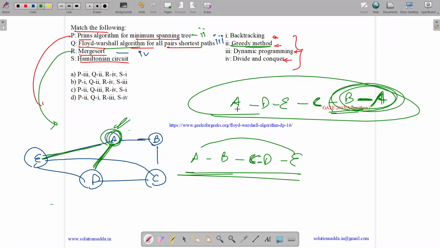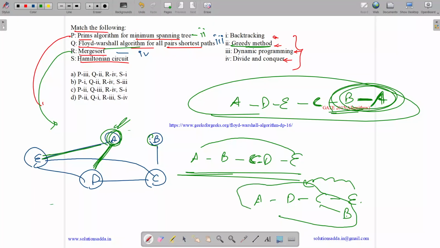But if we are not able to reach any such point, let us suppose it was something like this, then we go from A to D to C to E, and then we can't, all of its are visited. Like we can go to A but B is left out. Here we need to backtrack to C and then traverse all other options like A to D to C to B.